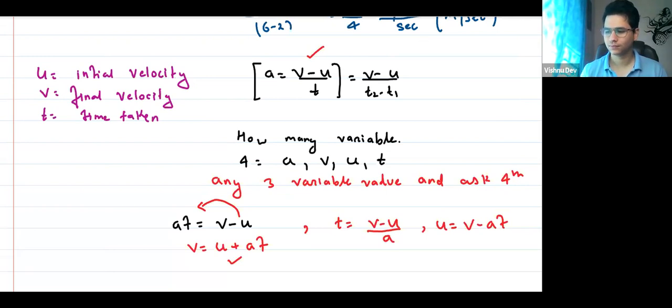No, sir. So I can say it is not necessary that initial velocity should be less than final velocity. But if velocity is decreasing, think about it.